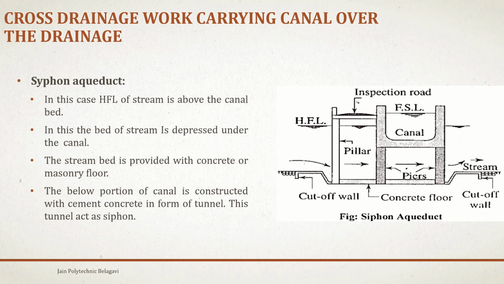So, this is a typical cross section of a siphon aqueduct where we have depressed the level of the ground and passed the stream or the drainage, and the canal is being passed over the drainage.